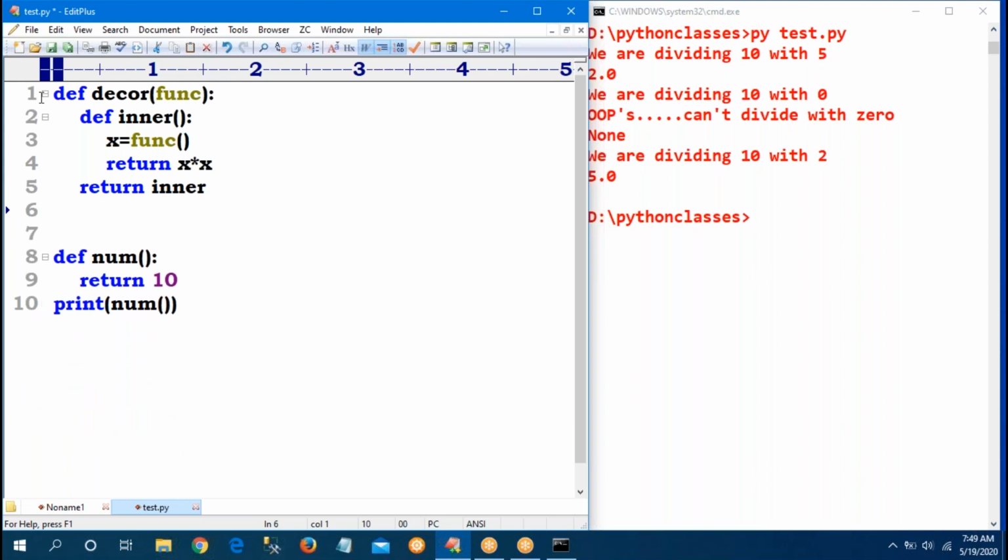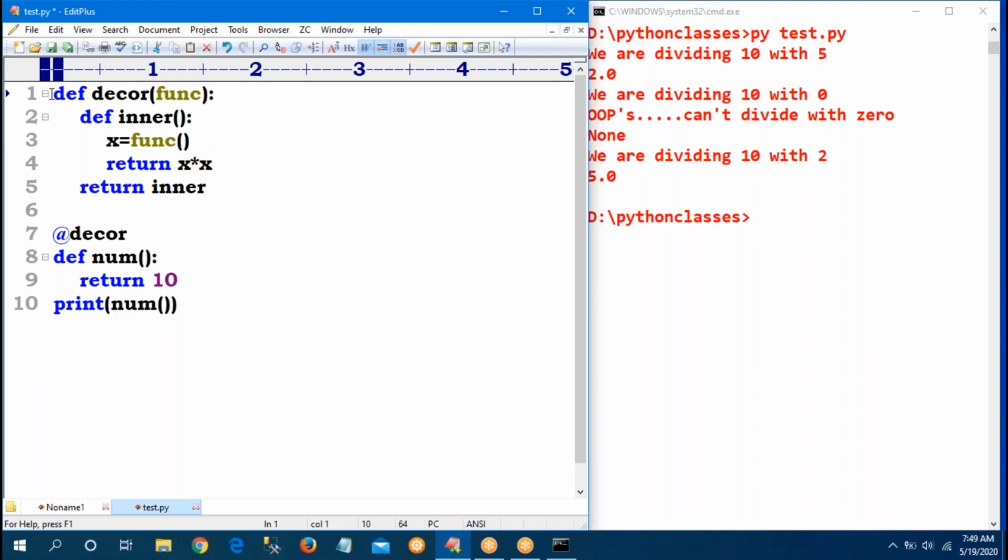So there is no link. Okay, don't bother about no link. Decor is 1 function, func is 1 variable, def inner x equal to func. Suppose I give the link, at the rate decor. Then what is the value of x? Because number is passed to the function, the function will be executed and return value 10, so x will become 10. x and x, yes or no?